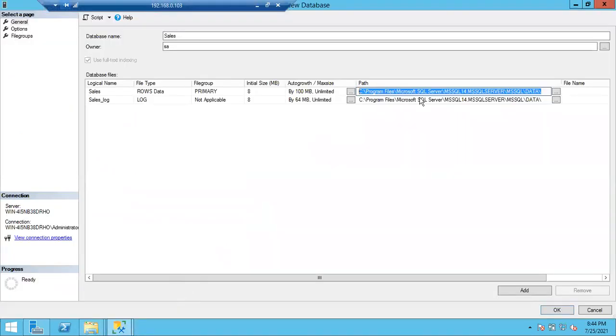Now if you say, "I don't want to store in this path, I'll create a separate folder and keep it there," yes, you can keep it, not an issue.